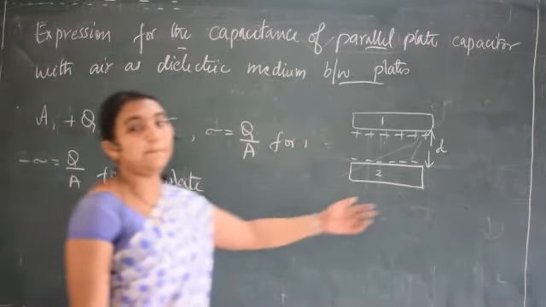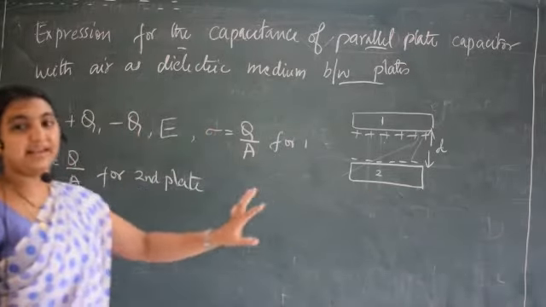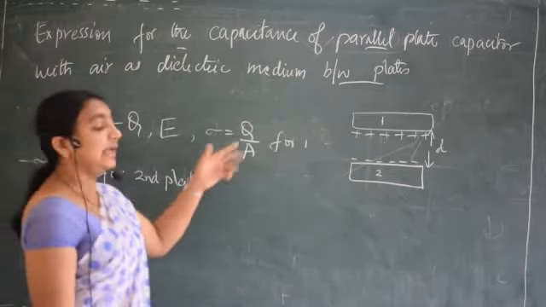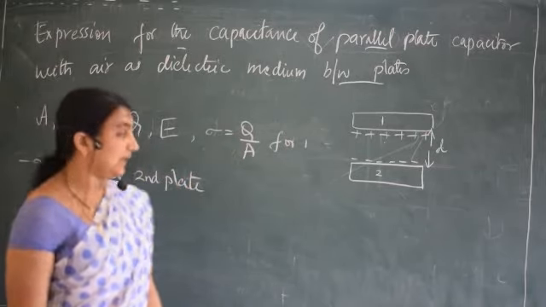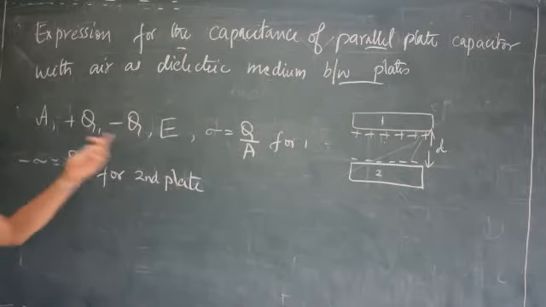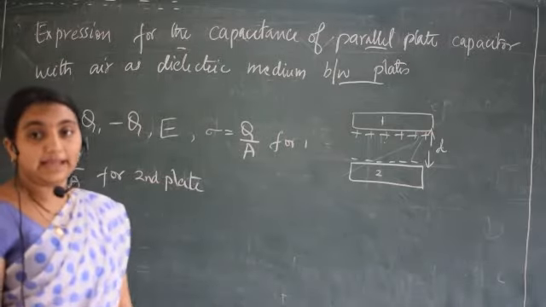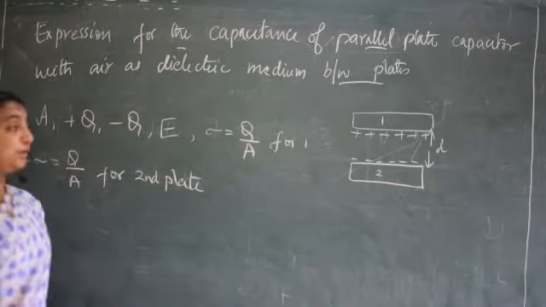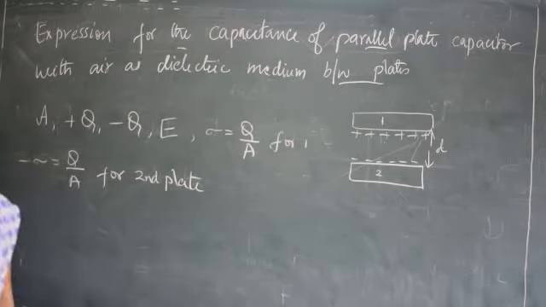The charge is minus q. I am just mentioning it for our reference. The charge present on the first one is plus, the second one is minus. So the surface charge density is sigma equal to plus q by A, and for the second plate minus q by A, or minus sigma.